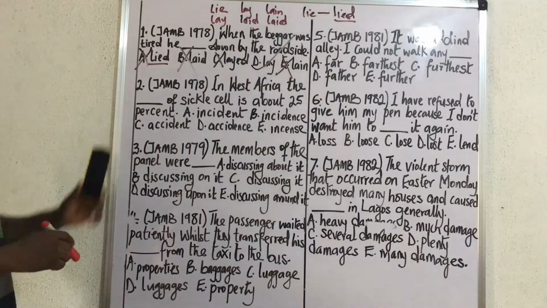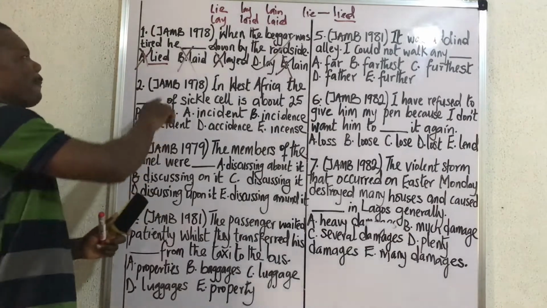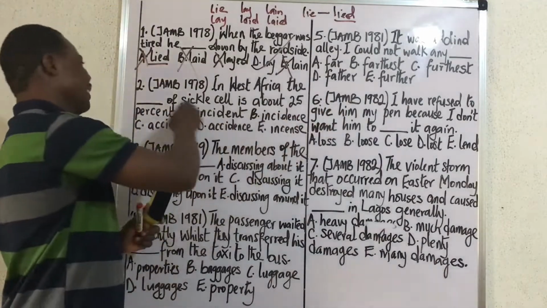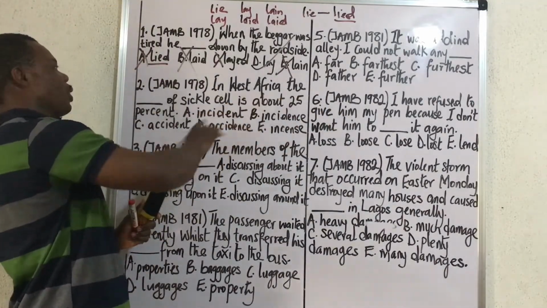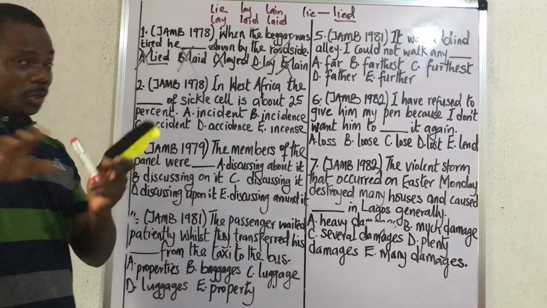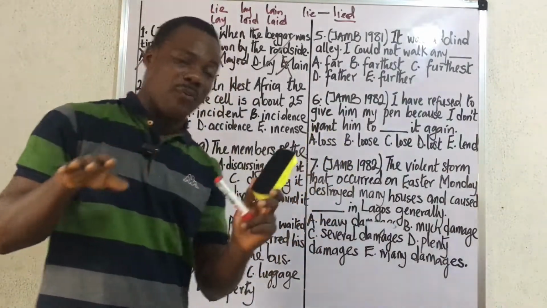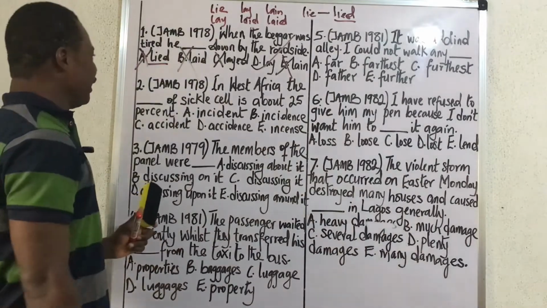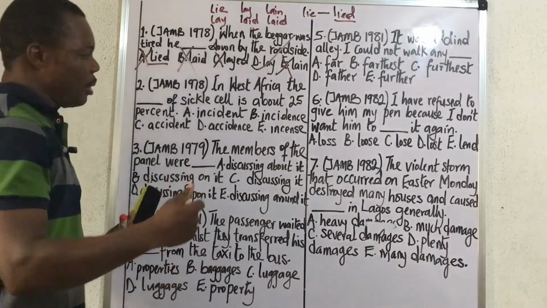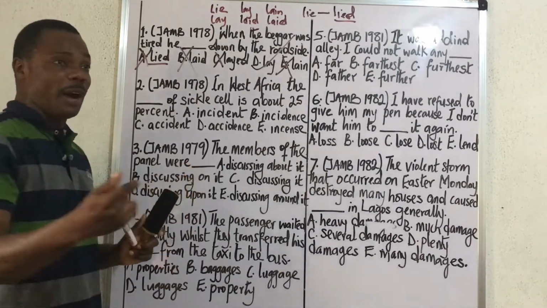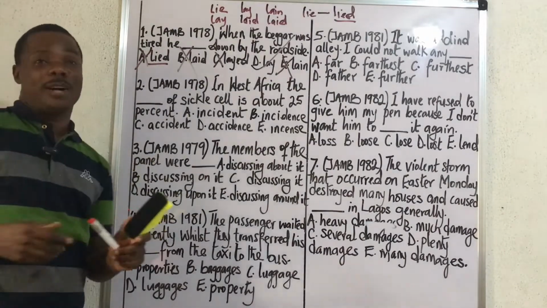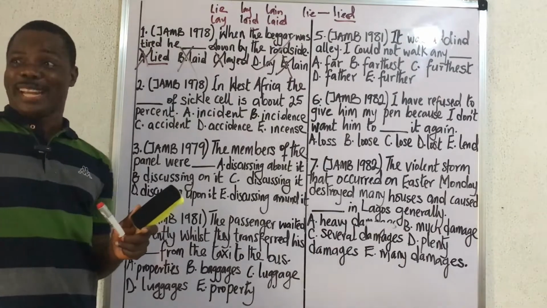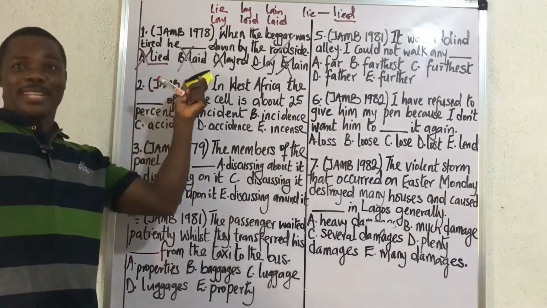Good. So let's go over to the second one. JAMB 1978. In West Africa, the dash of sickle cell is about 25%. I told you these questions are highly conflicting words. Okay? Initially, I wanted to bet you 6 over 7. I can just give out 5 over 7. So is there anyone that is still sure of getting 6 over 7 here? How many people got that number 1, please?